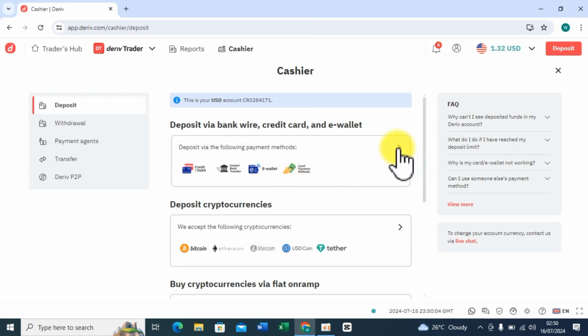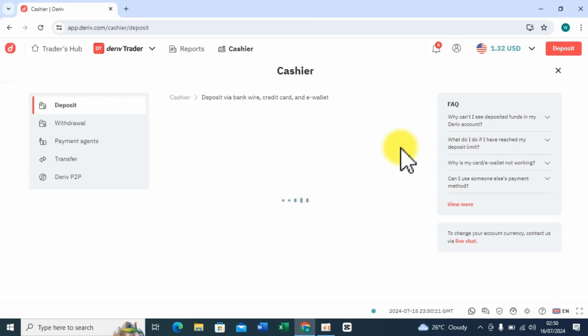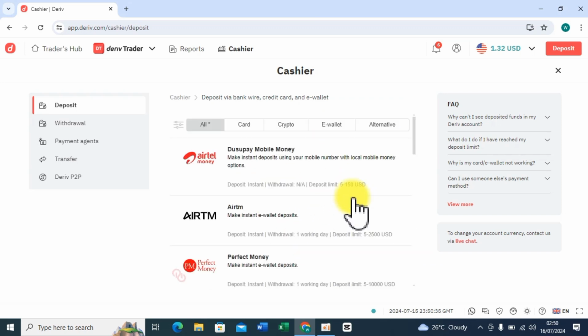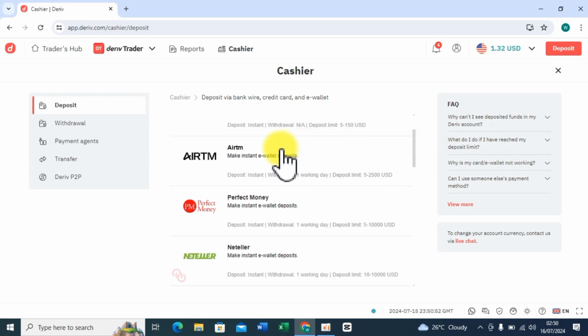But if you want to see if this list continues, you can go here on this forward arrow, and you see if there is anything that is not appearing on the screen, and you see what is going to pop up. All right, so the whole list will appear here. You can see before, this method was not there. The other ones were there, like AirTM. This one is available. All these from here downwards. Perfect Money was there.